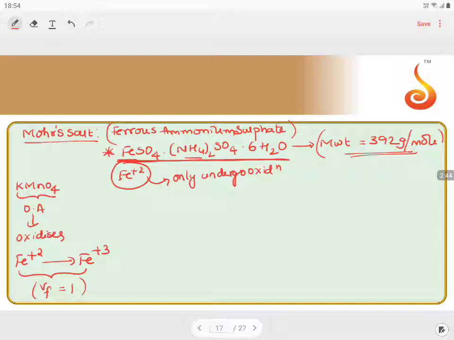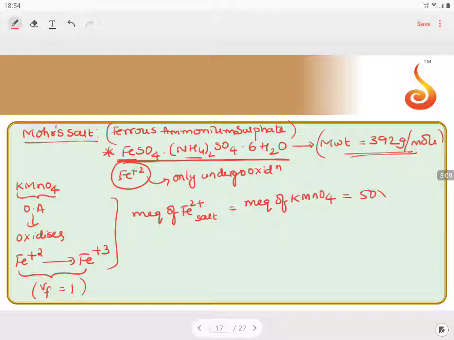But here there is no need to think about that, because if this reaction is happening completely, milliequivalents of Fe+2, or we can say the Mohr's salt, will be equal to milliequivalents of KMnO4, which is 50 ml into 1/10 normality, as the data is given.